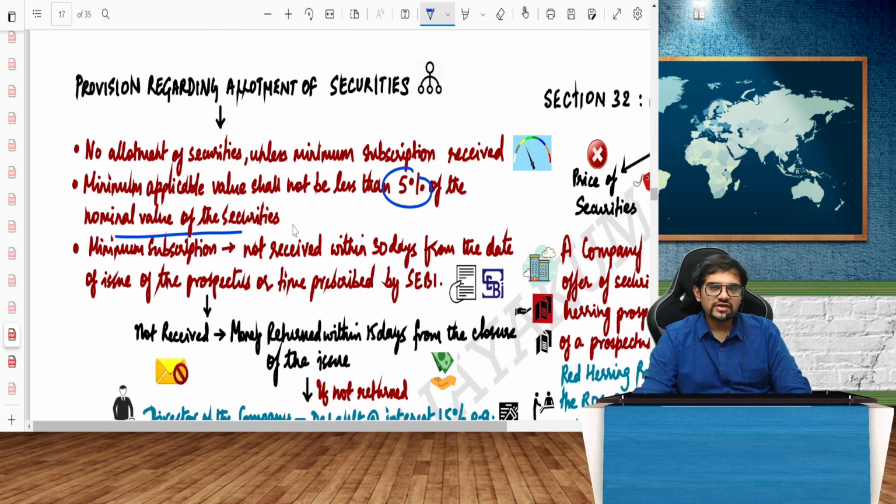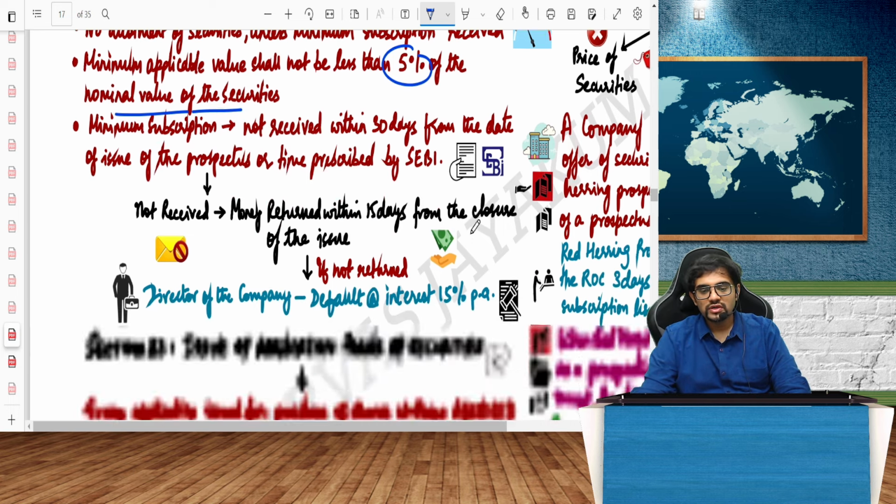For SEBI, you have different regulations. So if the nominal value, let's say 100 rupees is the face value, I'm just giving an example. Minimum 5 rupees you should take on application. This is as per Companies Act. Whereas the entire subscription, or if I'm making an offer, 90% at least has to be subscribed by the public. If it is not subscribed, you can hire one more person called underwriter who will help you do the needful.